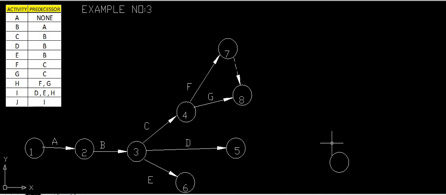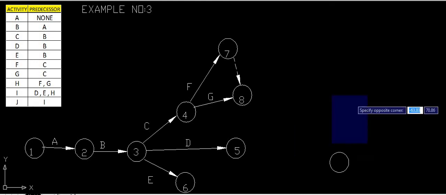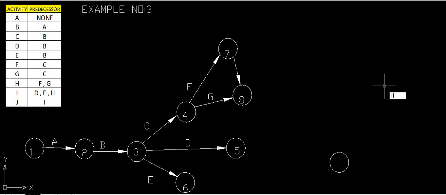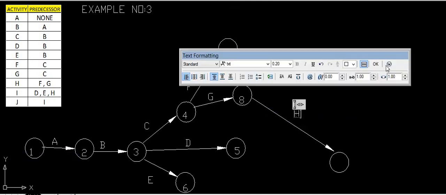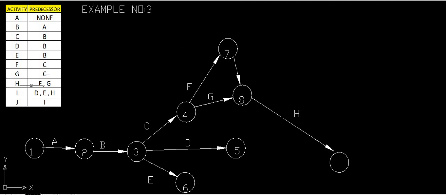So this is nothing but H. Sorry, it will not be a dummy activity. So this we have completed, and we give this the name H. So this H has been completed where F and G have been meeting.